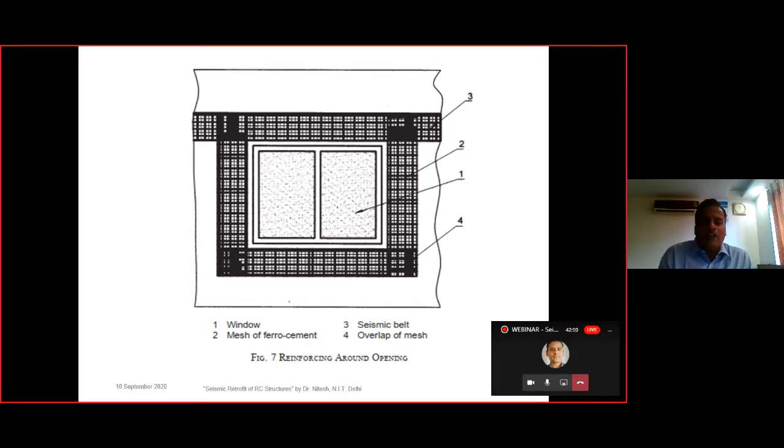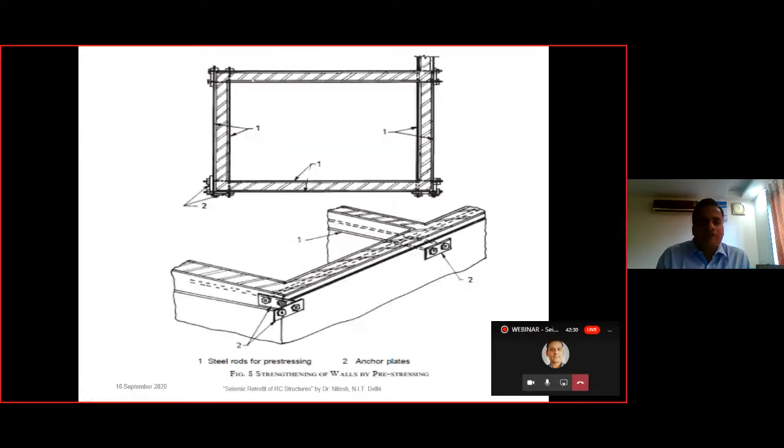Then again, if we have a window and there are certain damages at the corners and at the side of the window, this is the way of retrofitting in the case of masonry: mesh of ferrocement and the seismic belt, and overlap of the mesh is provided in this particular fashion. The detailed procedure is given in IS 1395. Then there is pre-stressing, that is strengthening of the wall by pre-stressing. These are the pre-stressing bolts, and they are being pre-stressed in order to achieve the retrofitting.